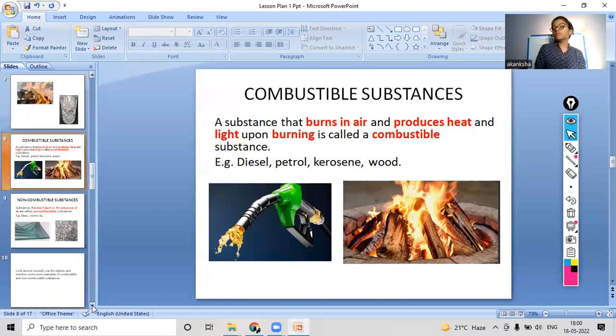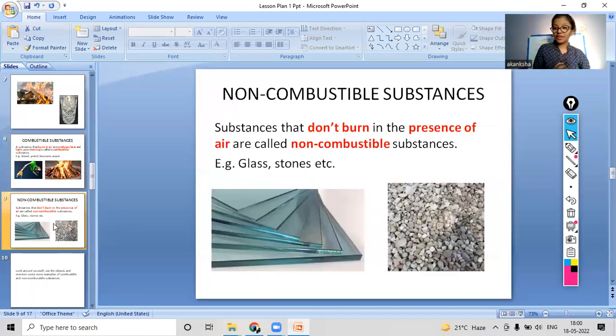Okay, so now I asked you earlier, under which category will this bottle come? As it is made up of metal and it is not burning easily. So now we will see under which category it will come, right? So yes, what topic can you see on your screen now? Non-combustible substances. So this bottle will come under non-combustible substances. Why? Because it is not burning easily.